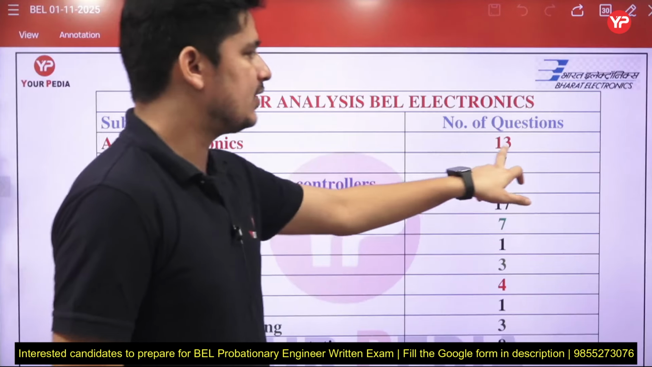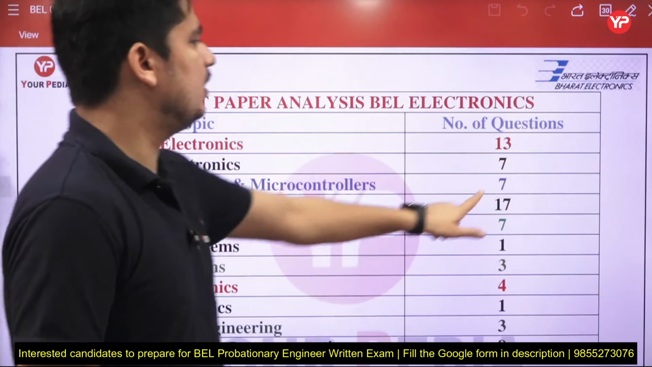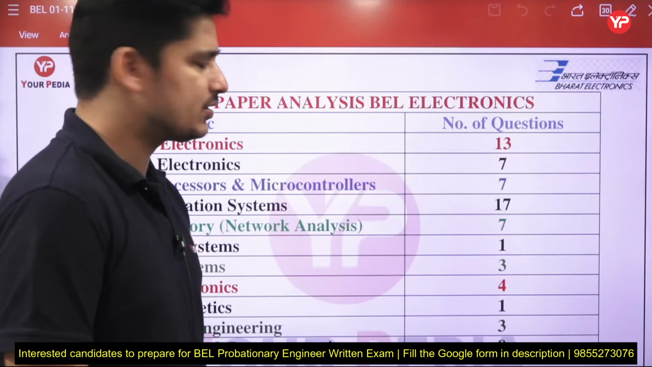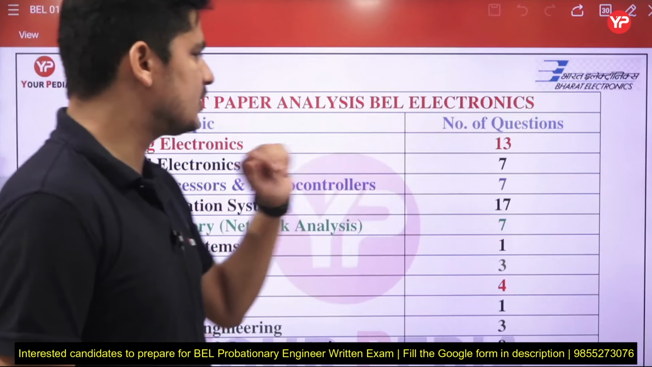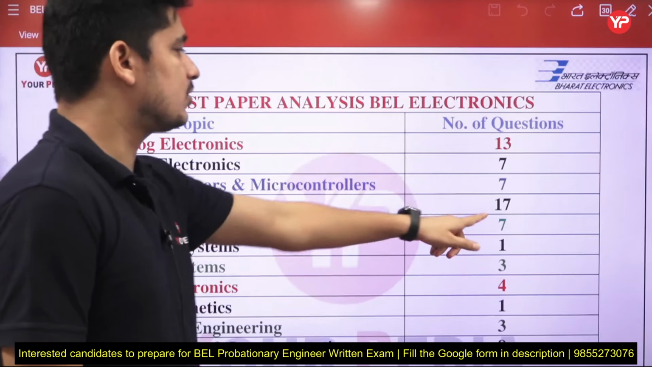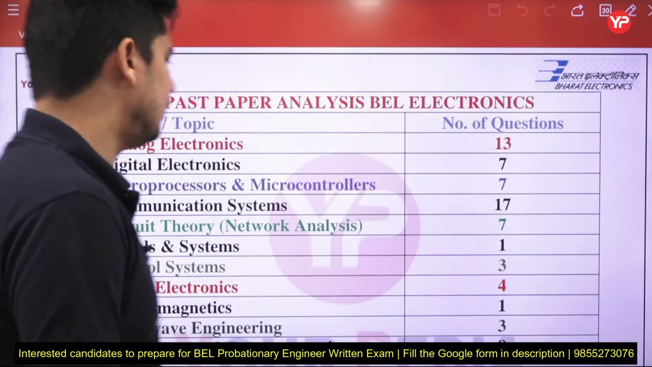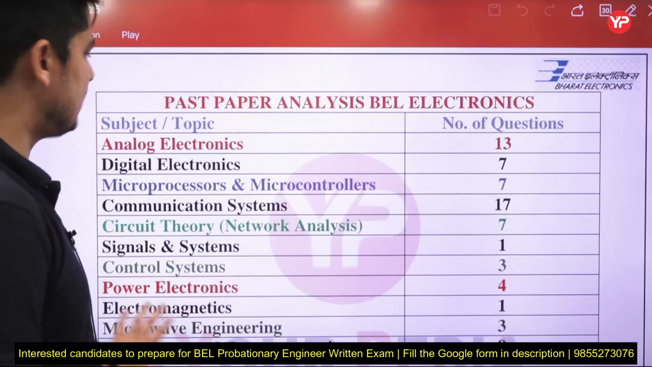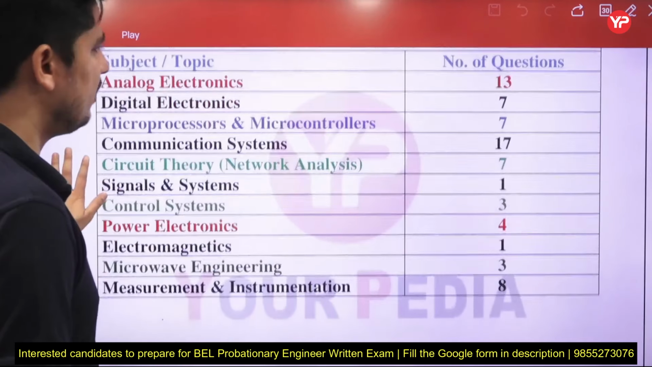Analog electronics has 13 questions. Digital electronics has 7 questions, that level is low, you can say. Microprocessor and microcontroller has 7 questions, that is a huge number of questions. Communication system has 17 questions, which is also a very good number. Circuit theory has 7 questions. Signal system has only 1 question.